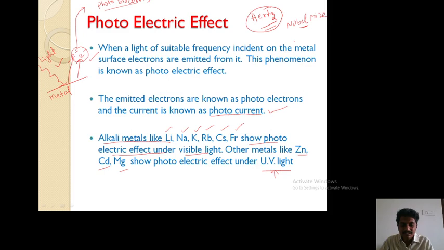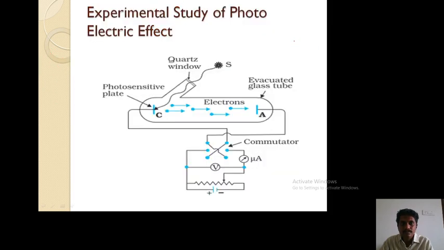Okay. And the next one is the experimental study of the photoelectric effect. This is the experimental setup to observe photoelectric emission.